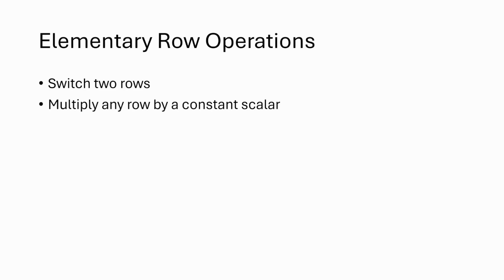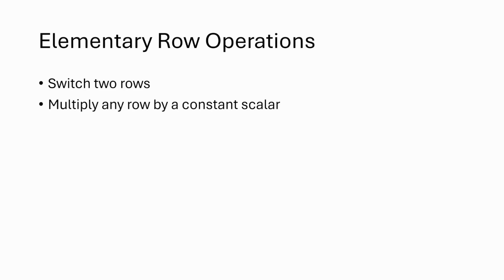What is an elementary row operation? I said it's adding and multiplying, but exactly what do you do? One elementary row operation is switching two rows in the matrix, just exchanging them with each other. This does not change the equations in any way, but it might make them easier to read and work with. You can write equations in a different order without changing what those equations are, and it might make things make more sense in your head. So that's our first elementary row operation.